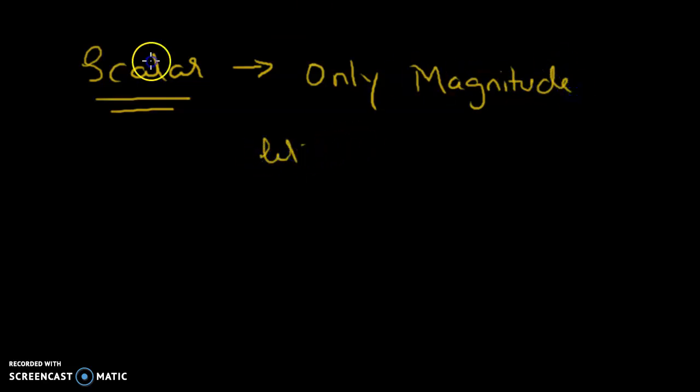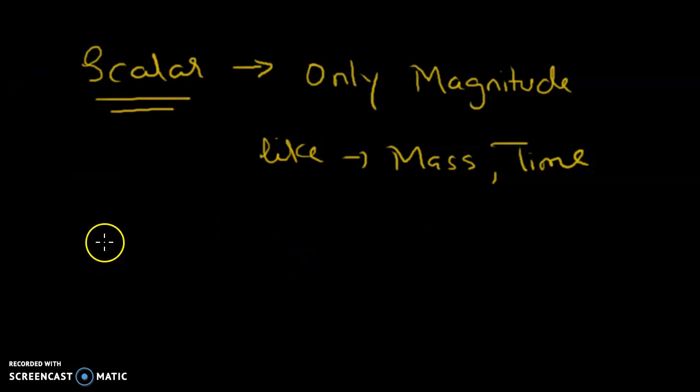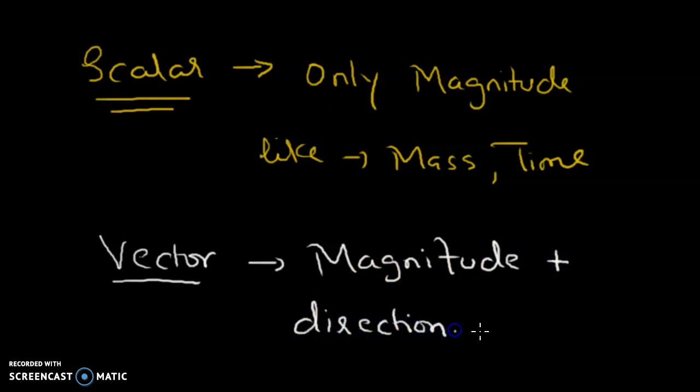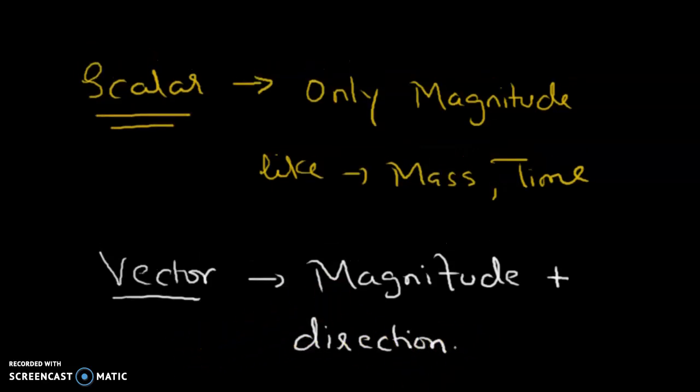Whereas vector quantities are those which need magnitude plus direction. I'll give you other examples: displacement, velocity, acceleration. There are n number of examples, but let's talk about vector quantities more precisely.